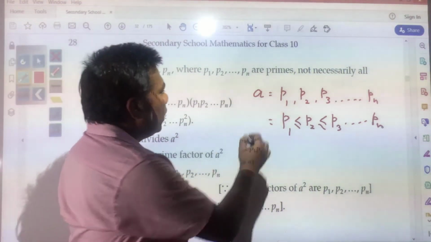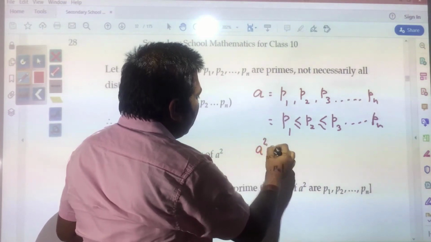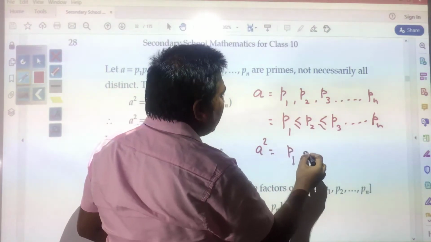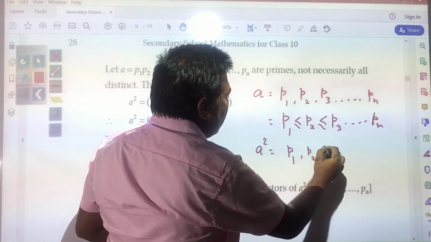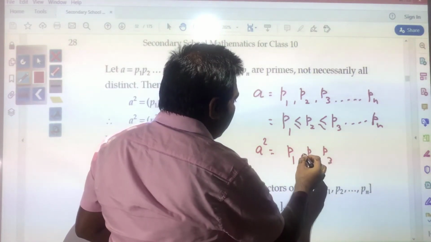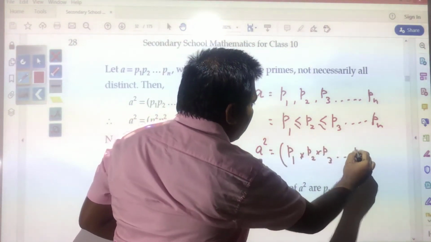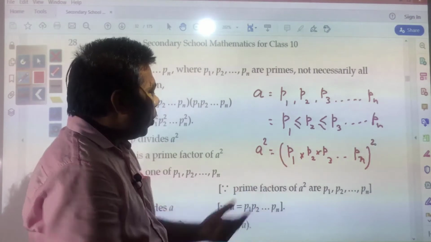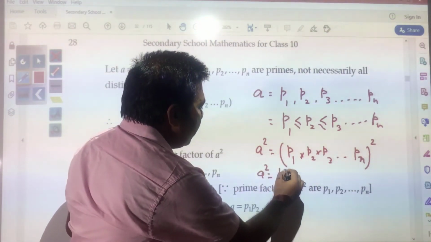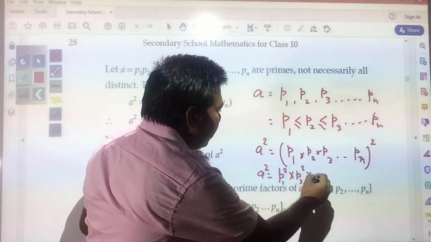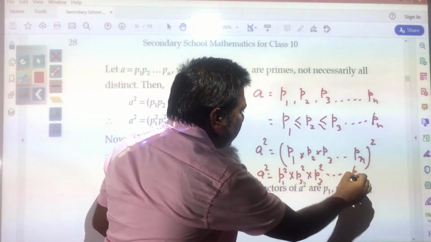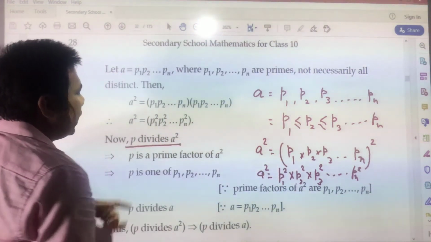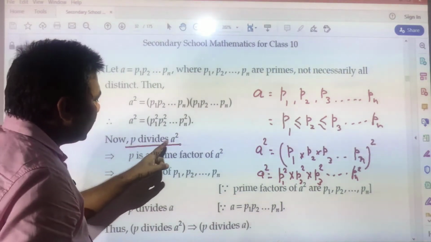If you are squaring a, then what you will get? Square of these products, the squares of these primes p1, p2, p3. Like this it can be written, or you can write a square is equal to p1 square into p2 square into p3 square up to pn square. Now, it has been written that p divides a square. It has been given that p divides a square.